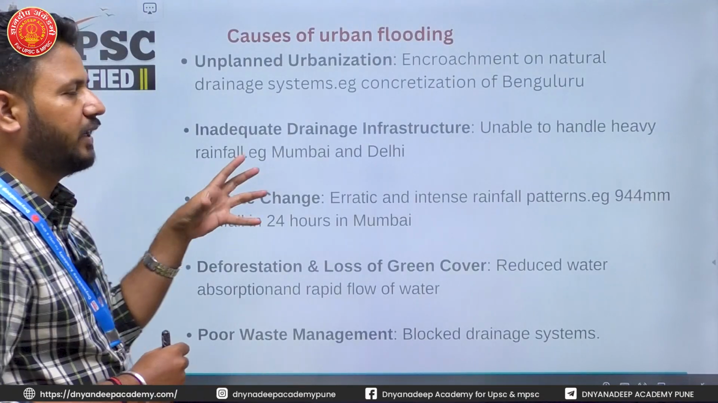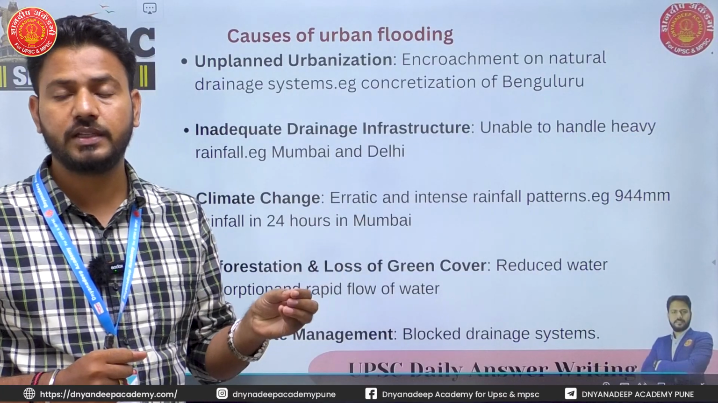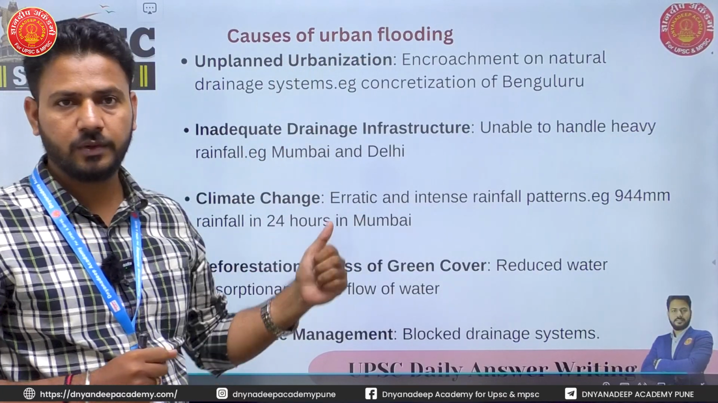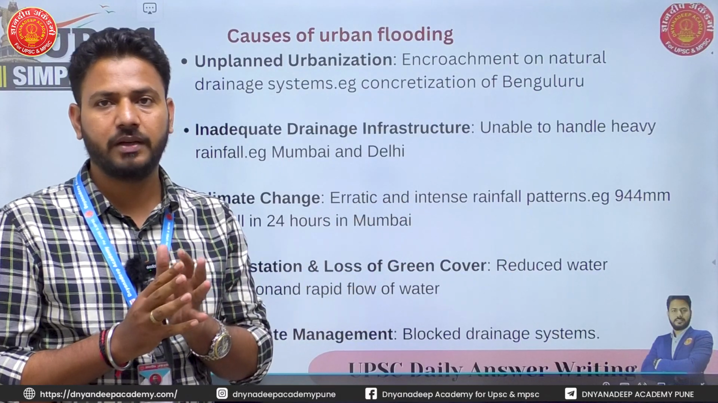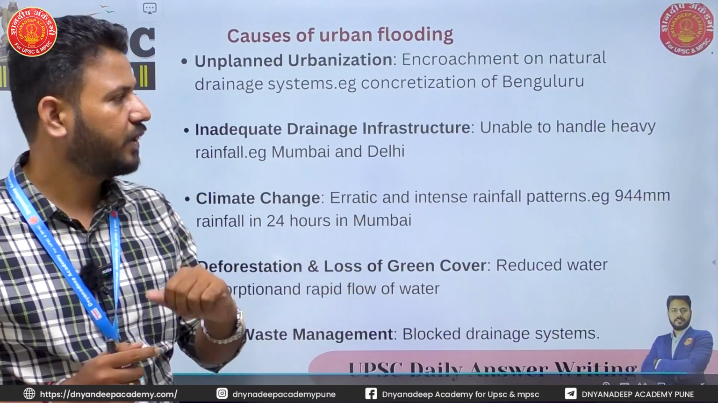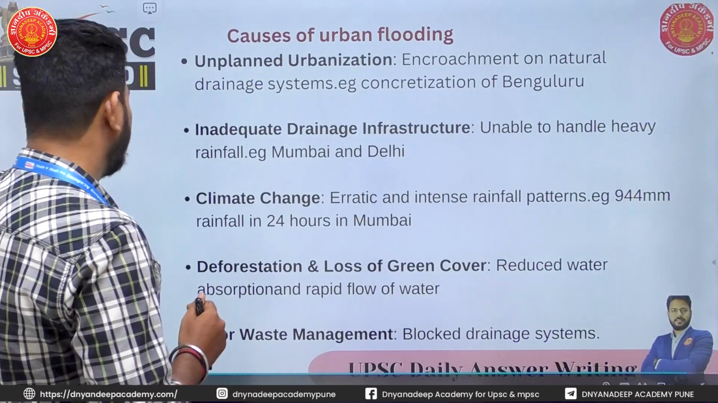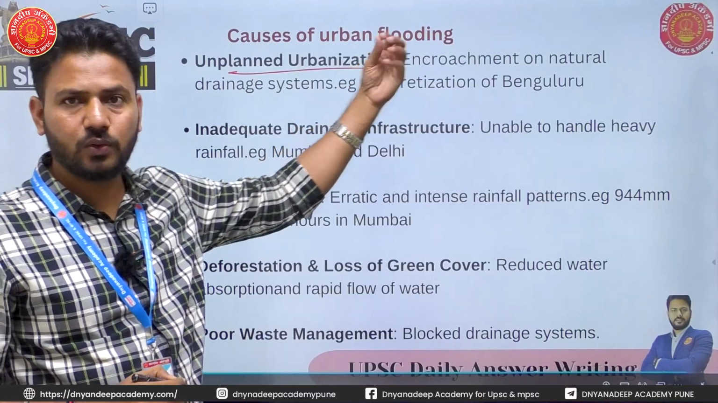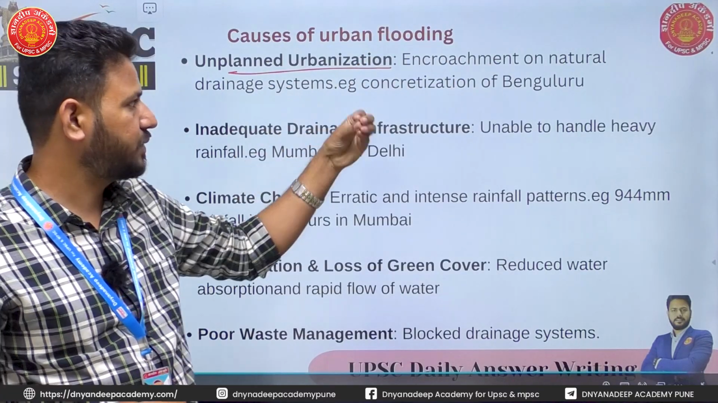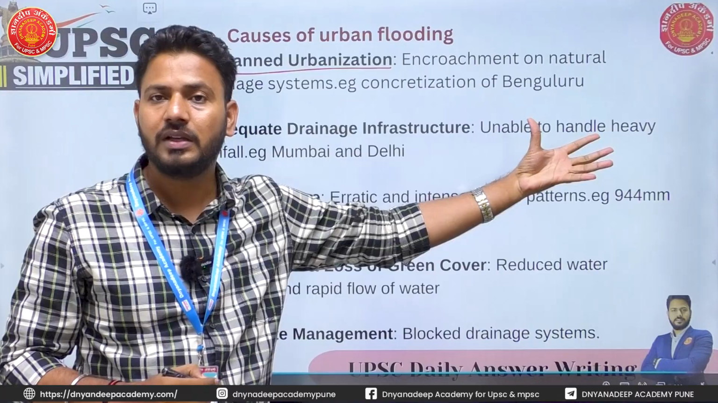Then in the body, we'll have to address our first focus in the question, that is, what are the causes of urban flooding. I can go on and on telling you causes, but considering the word limit, we can only write 4 to 5 causes here. The most important is unplanned urbanization in India. Okay, under this point, you can write encroachment on natural drainage systems or the concretization of cities.